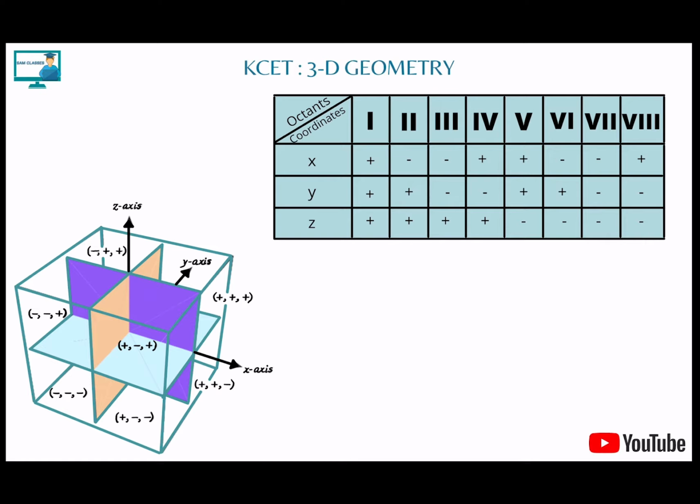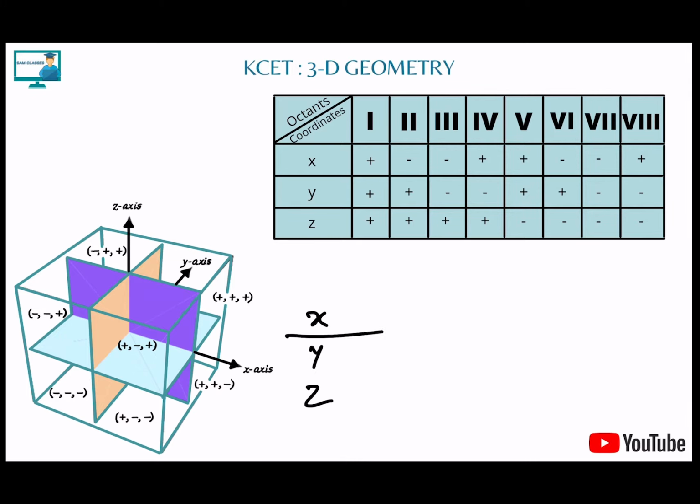So we have octants, 8 parts: 4 above, 4 below, 4 here, and 3 on one side, 1 on that side. So how do we remember this? Very simple. In exam, if it comes, what you can do is, see, x, y, you can just make it. I like making it. I'll just make it with a different pen so that it becomes easy.